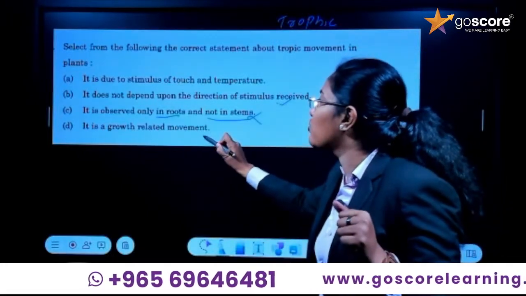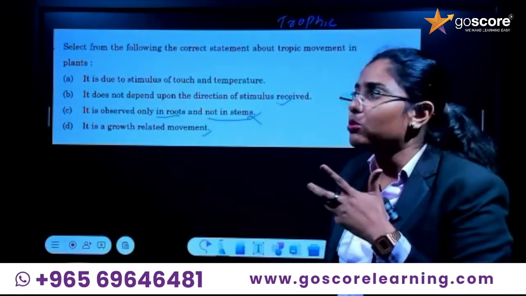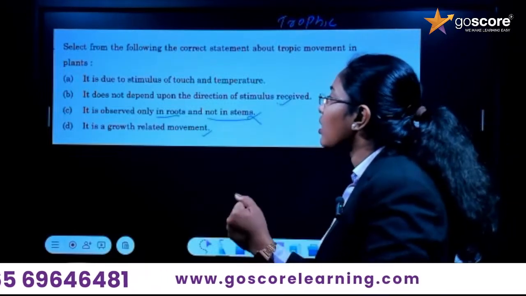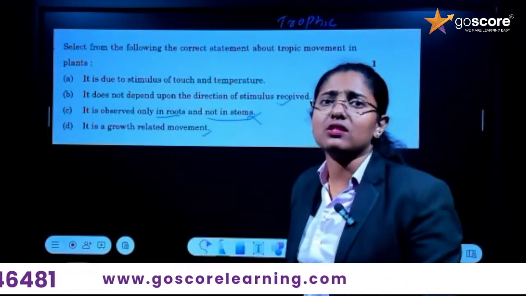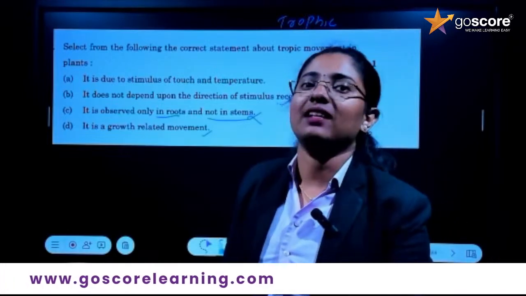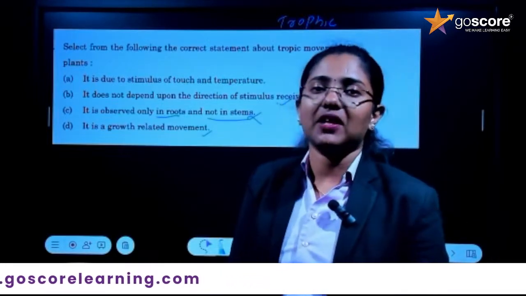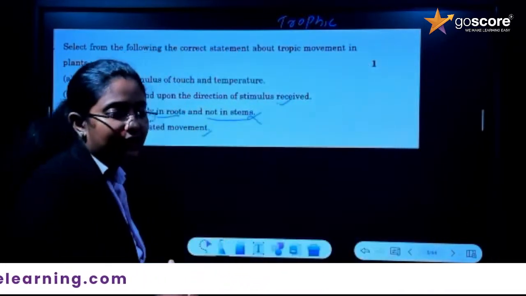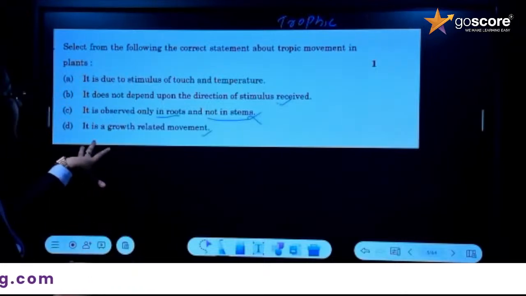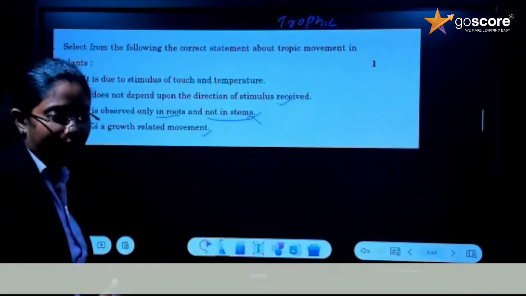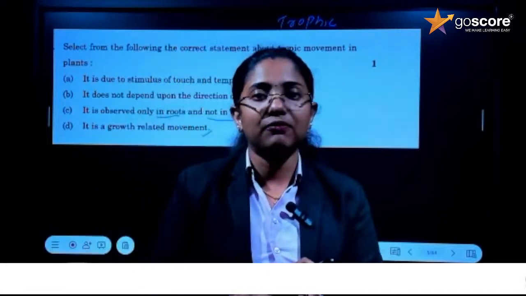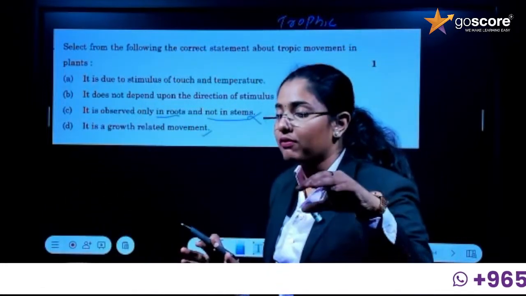Then what's statement B? What could we say about B? Statement B: it's a growth related movement. Yes, of course, it is a growth related movement. We just discussed it. So what is the option here? The correct option here is that it is a growth related movement. Okay, so that is clear for you. It is a very important part where you have to focus more.